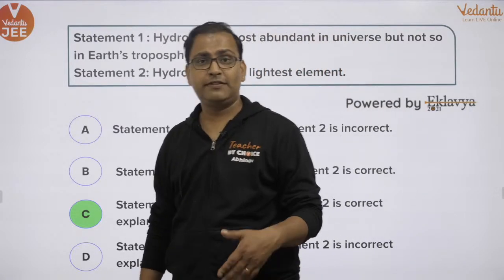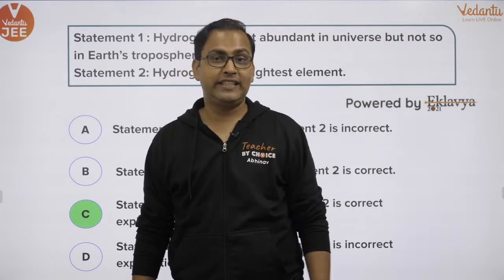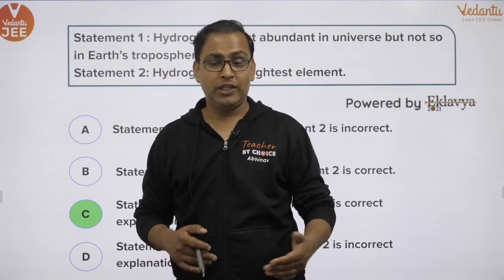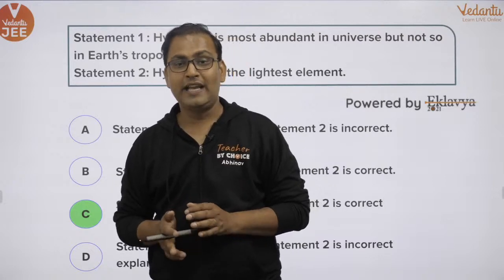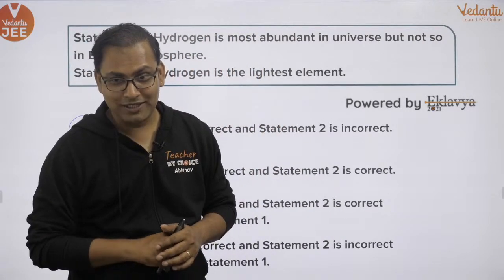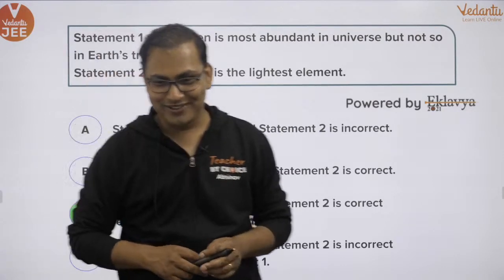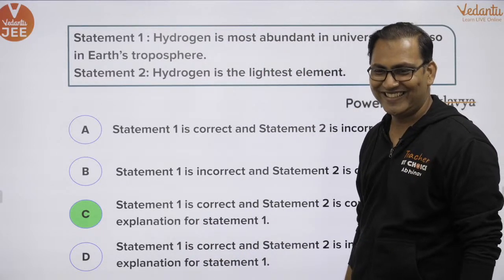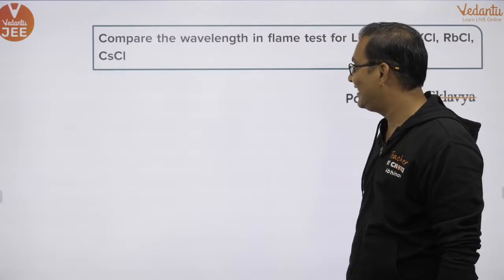The gases which are lighter tend to escape out. The lighter gases present in the atmosphere tend to escape from it. That is why they go out of the atmosphere. Escape velocity. It was an easy one. So option C is correct.